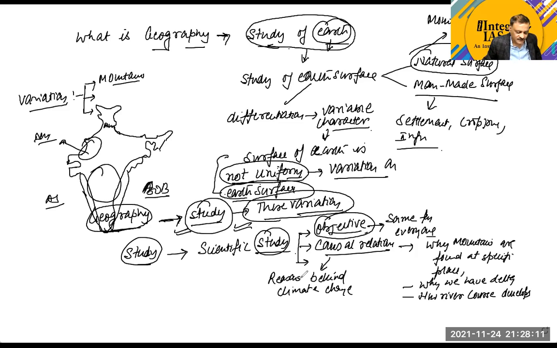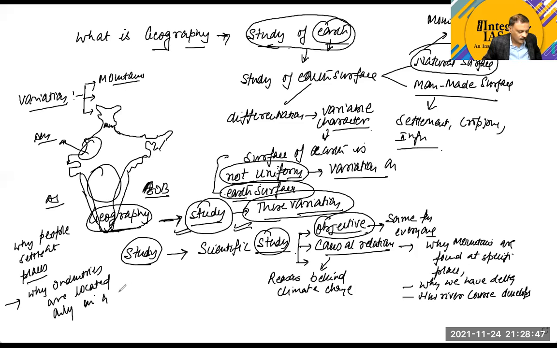Reasons behind climate change could be one of the areas of concern in geography. Okay, so causal relationship. If we take it in terms of the man-made surface, why people settle at places, or why industries are located only in required regions.